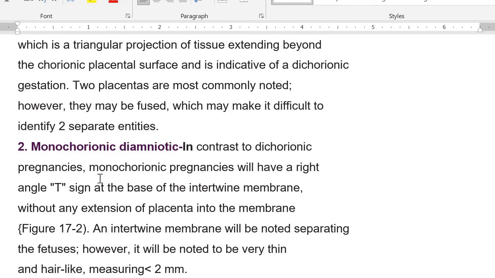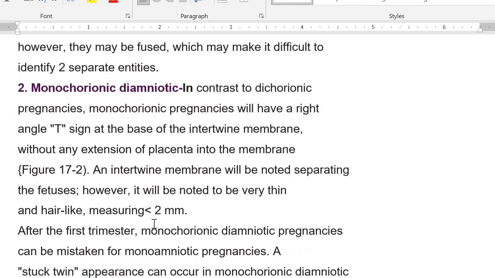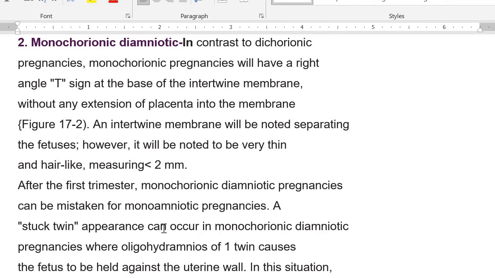Actually, you are going to see these signs where the placenta extends into the membranes. You can say that this is the sign where the fetal membranes attach to the placenta, at a right angle, just like a T, or just like the lambda. If they are thick, then you will say this is lambda. If they are thin, then you will say T sign. An intertwin membrane will be noted separating the fetuses. However, it will be very thin, measuring less than 2 millimeters.